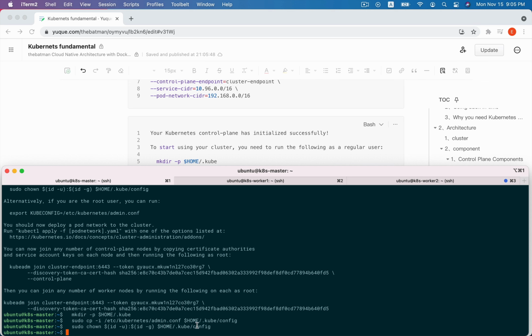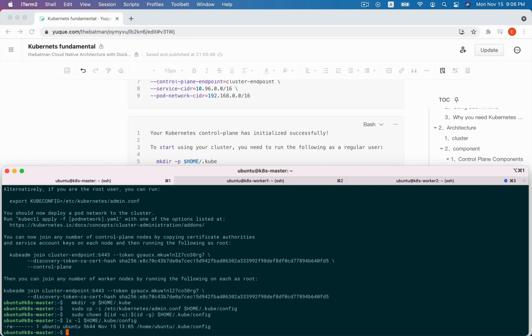Yes, we can use this command to show this. It has changed the ownership to the current user and the group Ubuntu. Okay, this is the configuration.